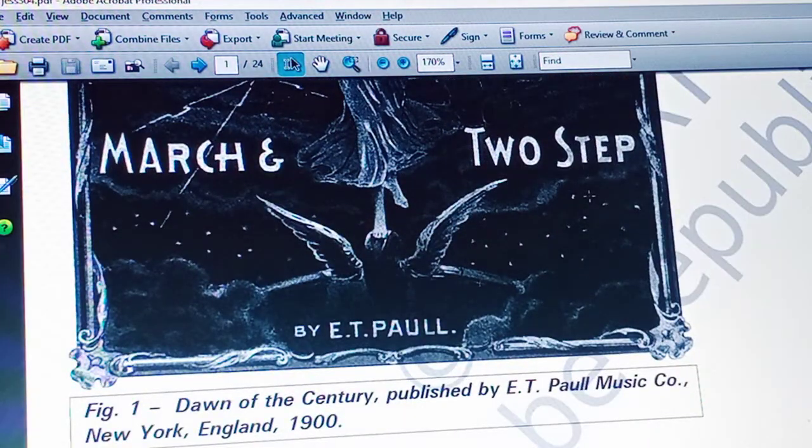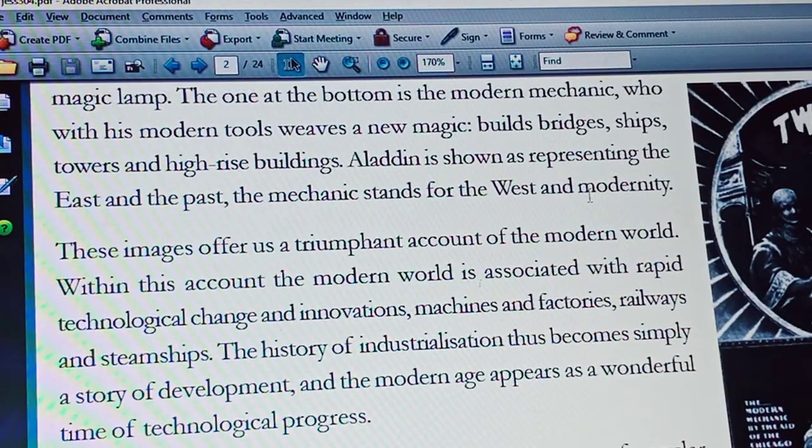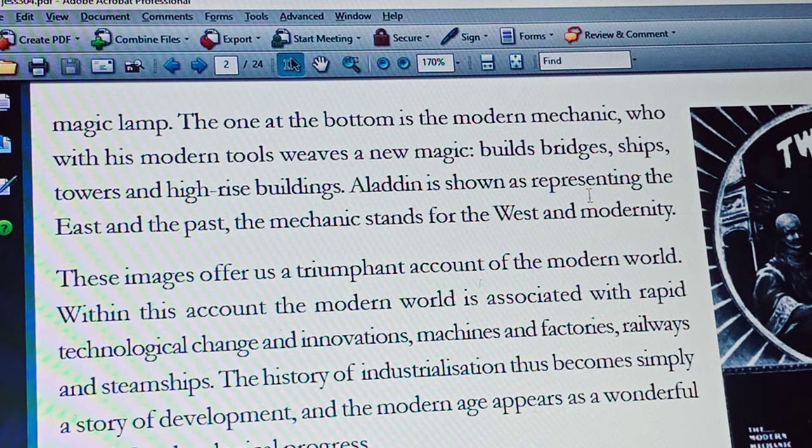And the next image, which we also already learnt, consists of two parts. At the top, Aladdin, how he created wonders with the help of a magic lamp. Yeah, Aladdin and his magic lamp, we know it. And the bottom of that second image explains about a modern mechanic, which indicates the technology, how it changed the life of the people during that time. So Aladdin from the Orient, how he created magic or wonders with the help of a magic lamp.